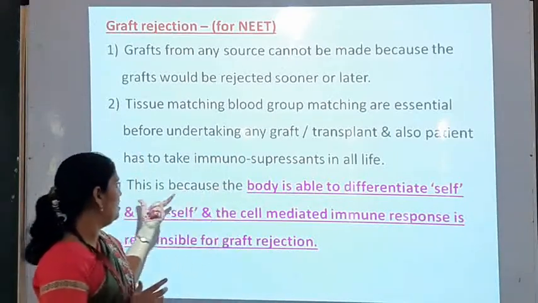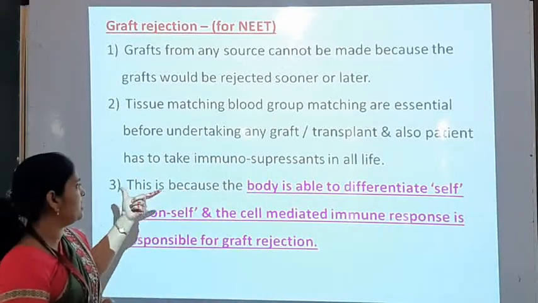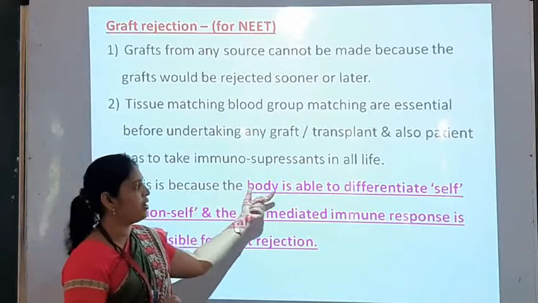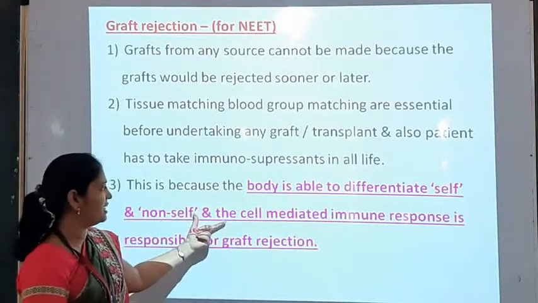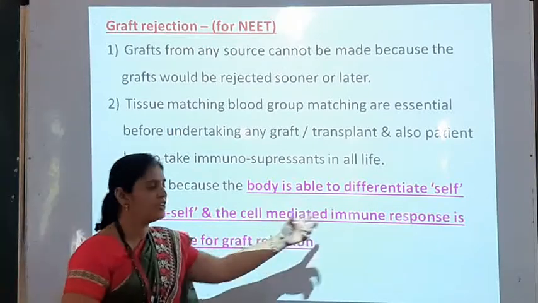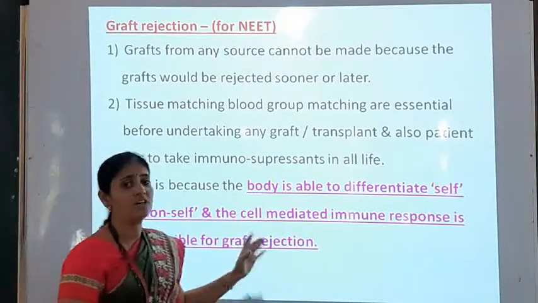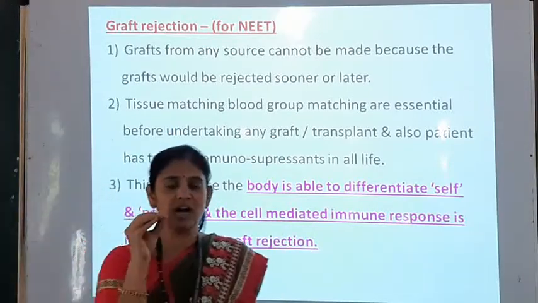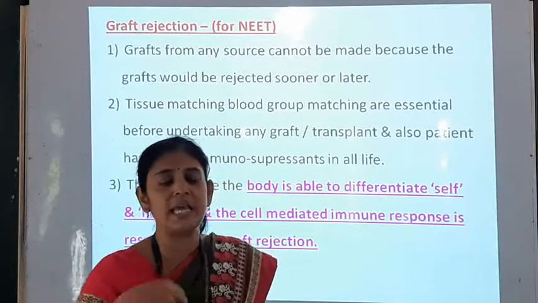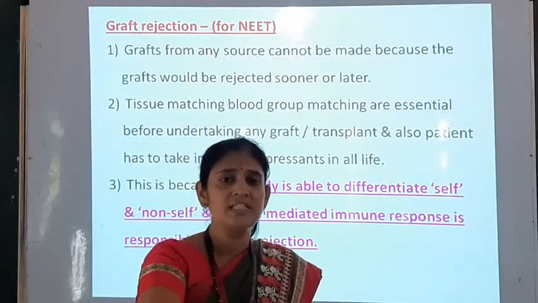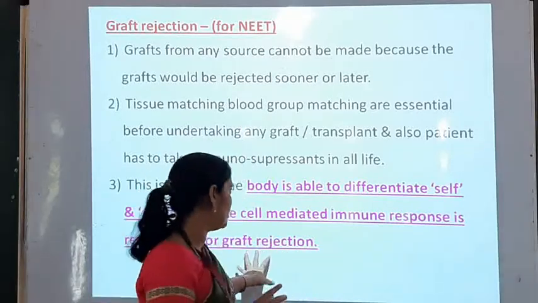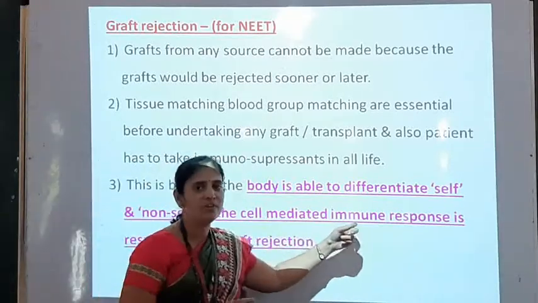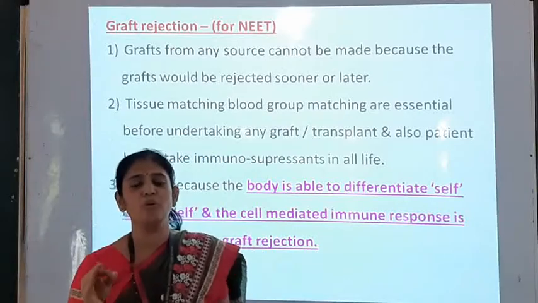So here this graft rejection is taking place because the body is able to differentiate self and non-self. That is, cell-mediated immune response is responsible for graft rejection. You have to understand this. Our body is able to differentiate between self and other cells, and therefore in graft rejection the cell-mediated immune response is playing a very important role.